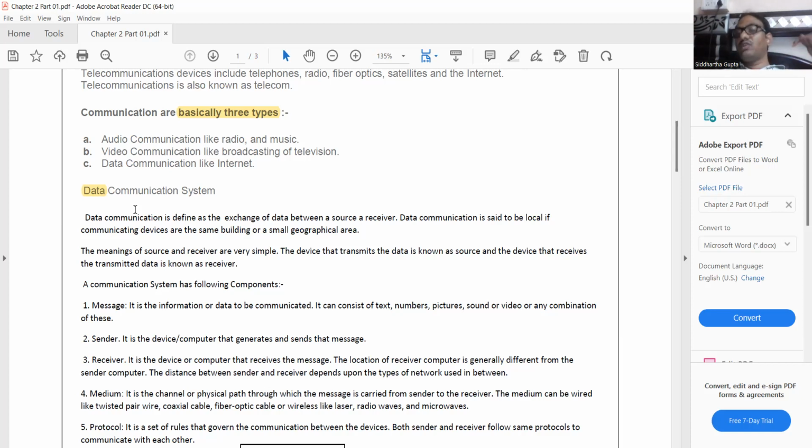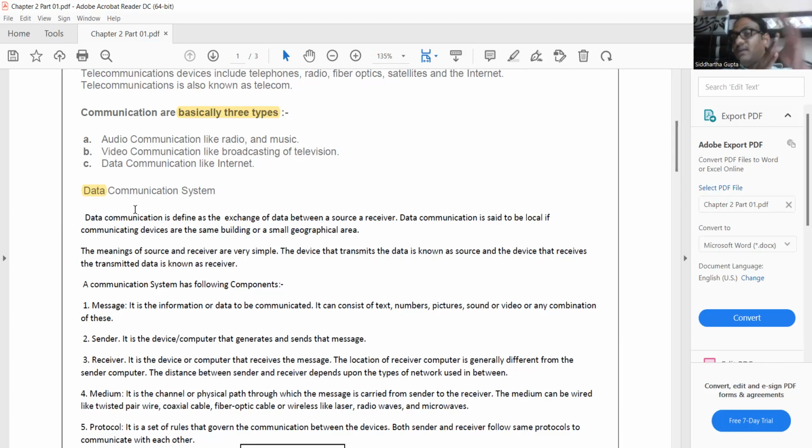So we have to transmit data from one machine to another machine, or one machine to multiple machines, or multiple machines to multiple machines, via some medium. So these mediums are the cables. These cables would be coaxial, optical fiber, or twisted pair cable.